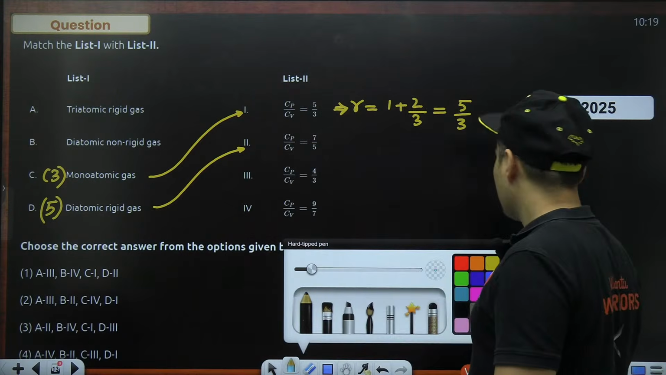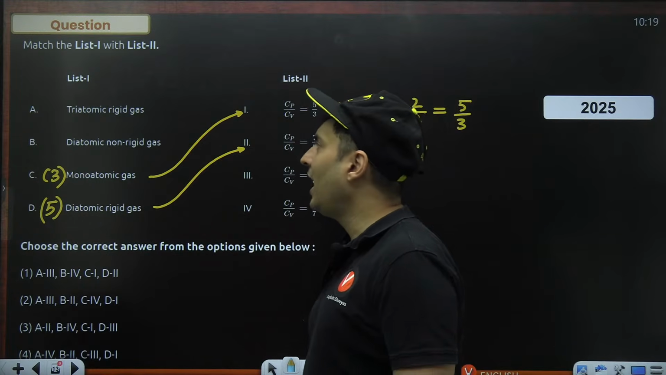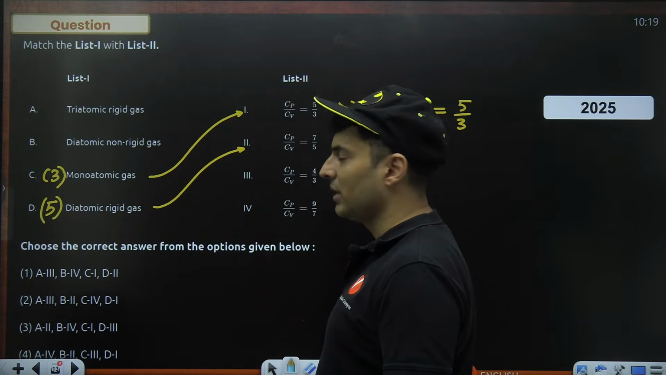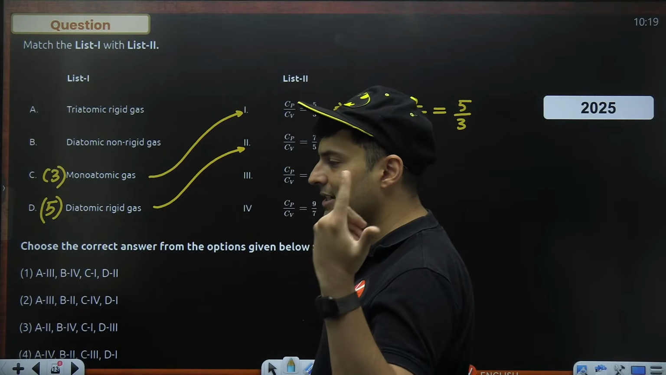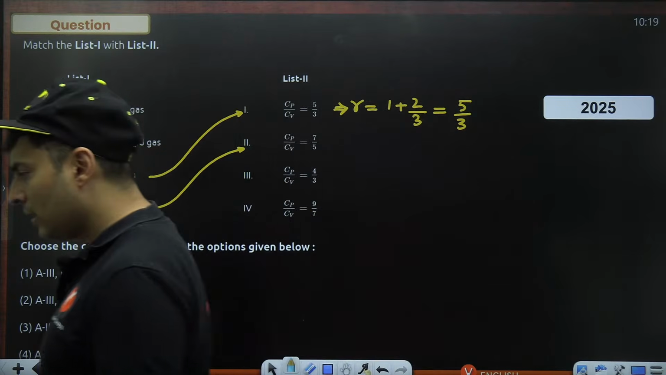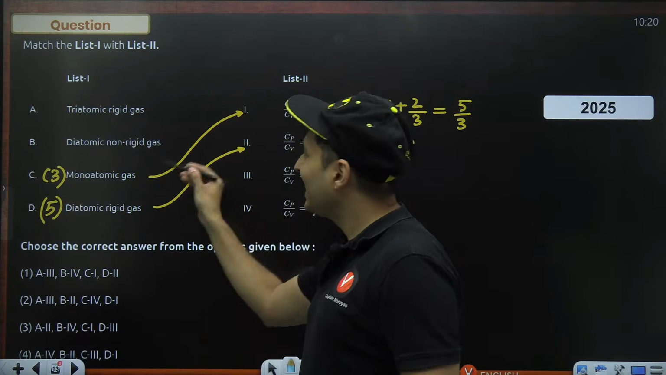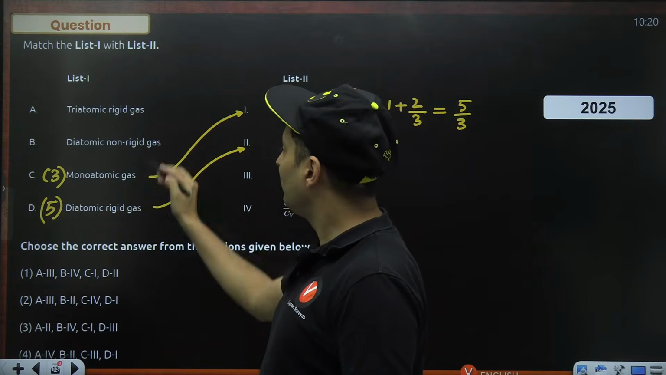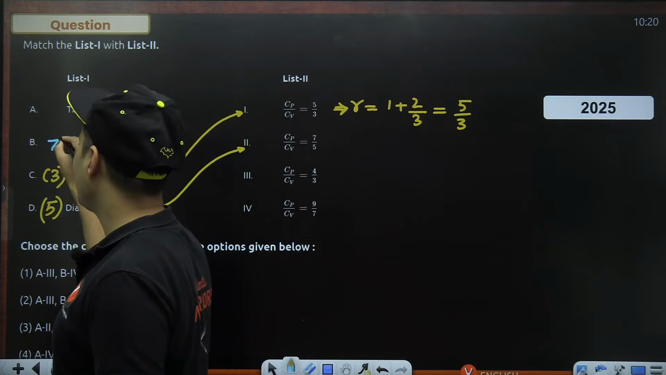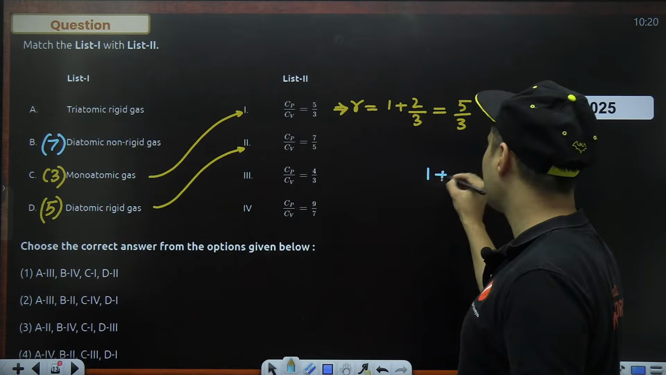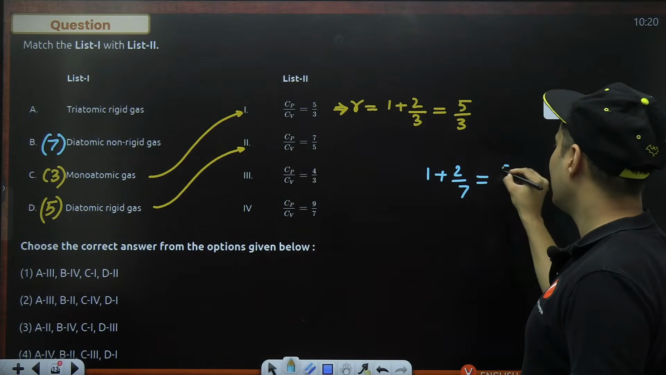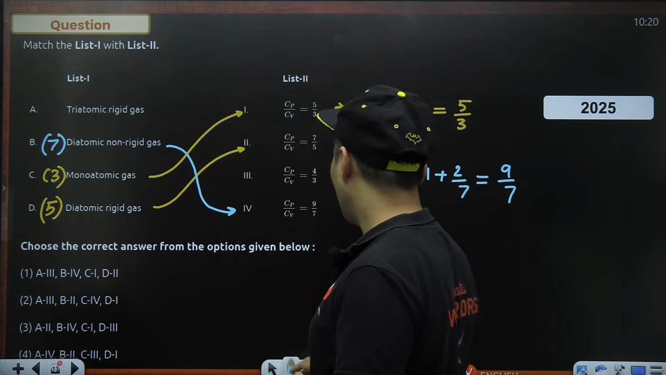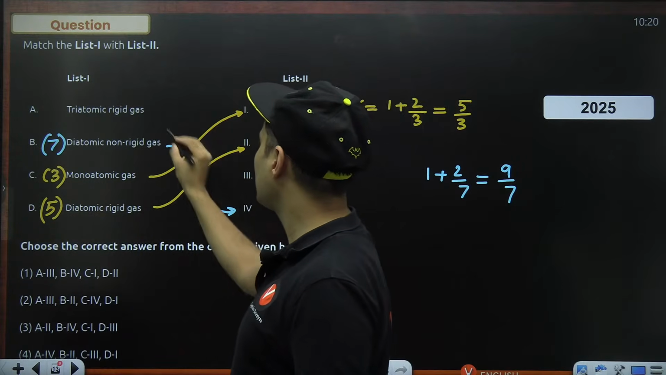Yeah, is that right? Similarly, if you talk about a triatomic rigid gas, think about it, and a diatomic non-rigid gas. The moment you have a non-rigid gas, what will happen? 2 extra degrees of freedom will come. So 5 plus 2 will make it 7 degrees of freedom. So 1 plus 2 by 7 will make it 9 by 7. So where is 9 by 7? It's right over here. So this is the fourth option.